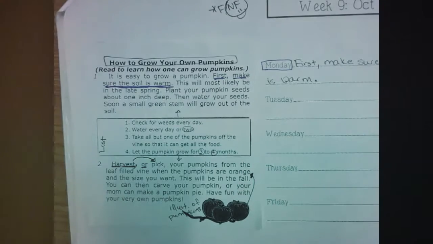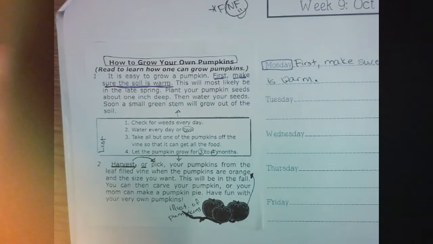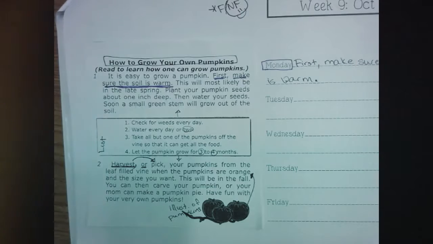And today we're going to try to figure out what's the structure. How did the author organize this writing? Did they organize it as a cause and effect, since this is nonfiction, or as a description of something, or a problem and solution? Let's see.